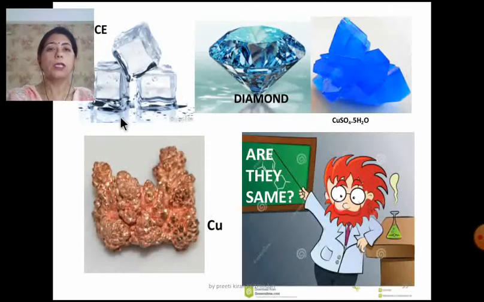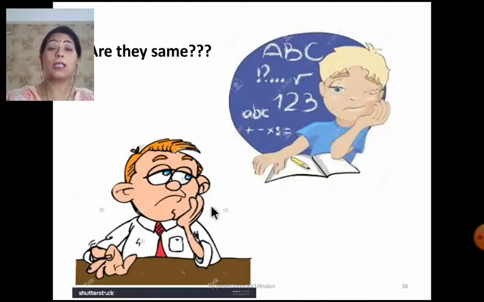Dear children, now on the screen you can see different substances or objects: this is ice, this is diamond, this is a crystal of copper sulfate pentahydrate, and this is copper metal. Now my question for you is, are they the same? Are you thinking on these lines?